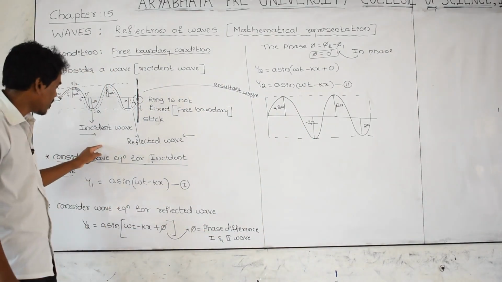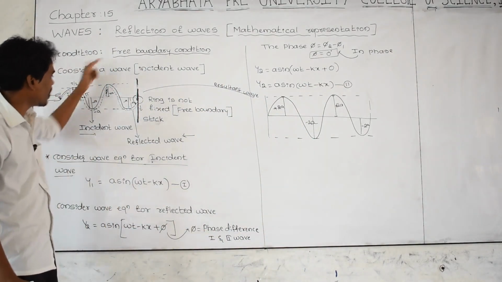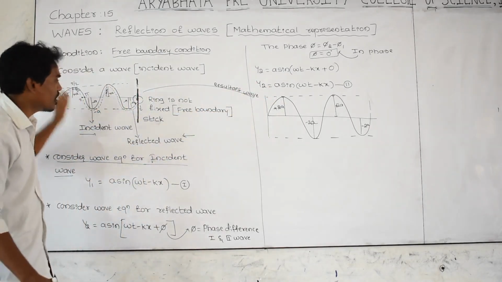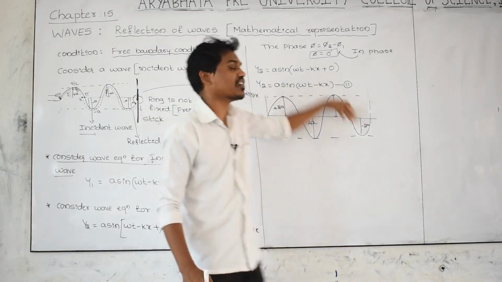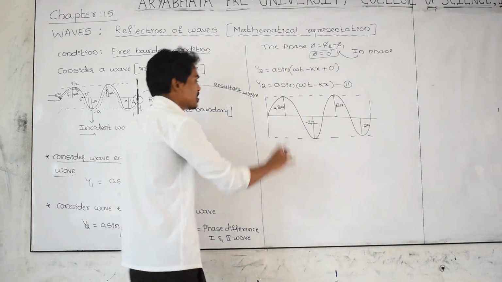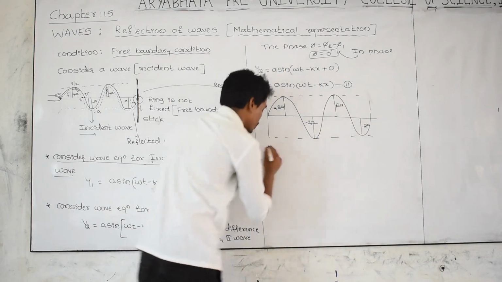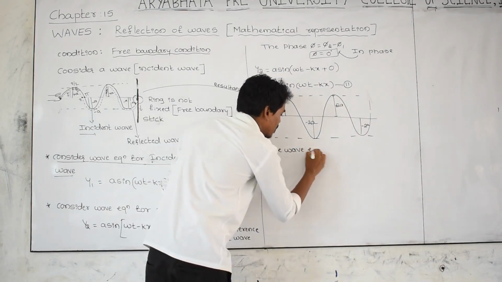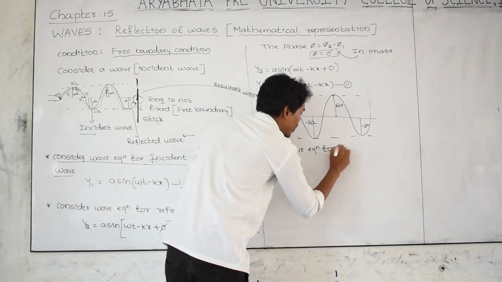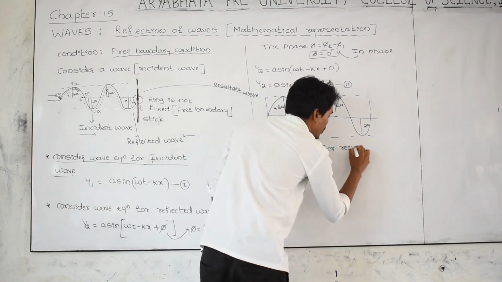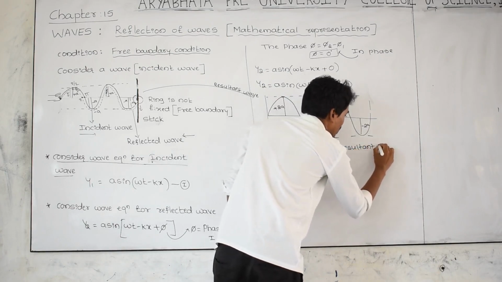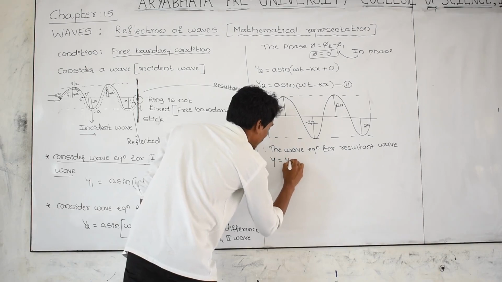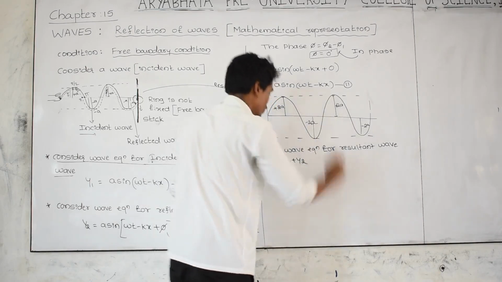This is the equation for incident wave. This is the equation for a reflected wave. And what about the equation for resultant wave? We have to find out the displacement produced by the resultant wave. Therefore, the wave equation for resultant wave can be written as, that is y is equal to y1 plus y2.